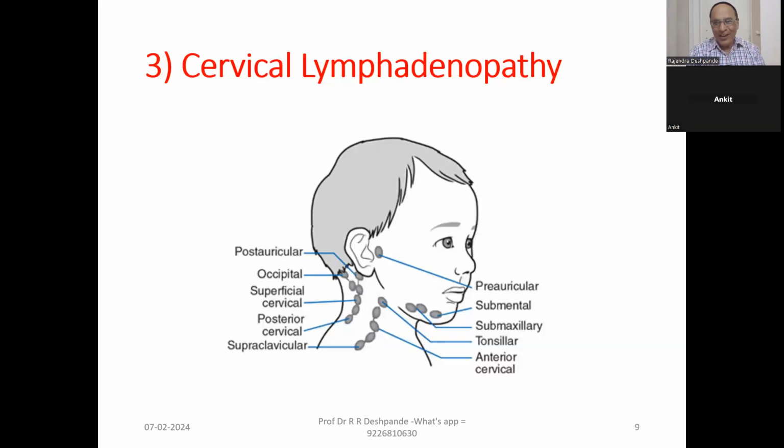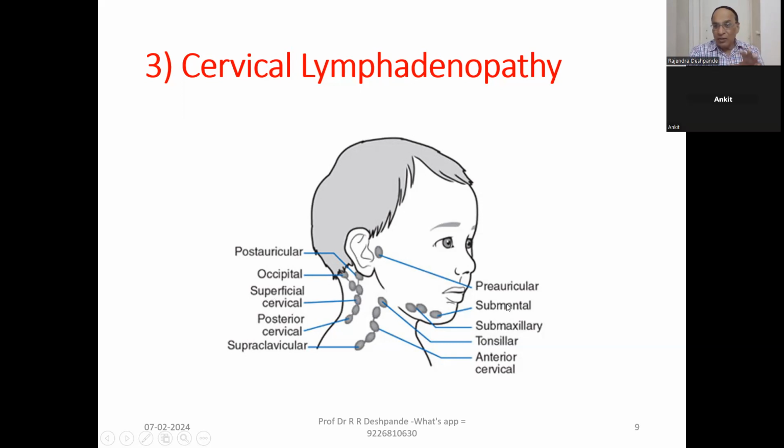Third topic of today. What is that? Cervical lymphadenopathy. I have already shown you cervical. Now, can you see this baby? I will show you this. Can you see? Superficial cervical. These are the glands. Can you see? Here, exactly here. Everybody check. Come on. Check it. Cervical lymphadenopathy.